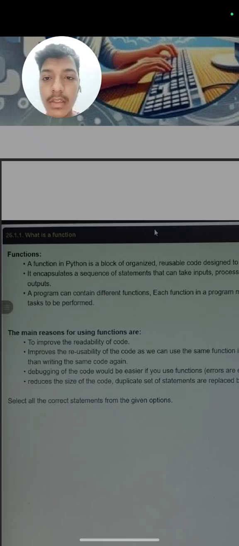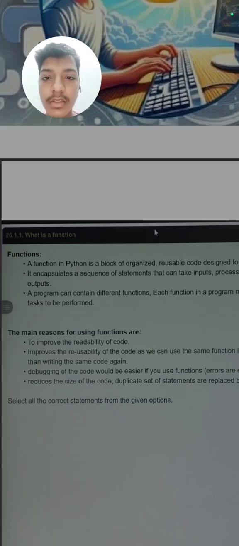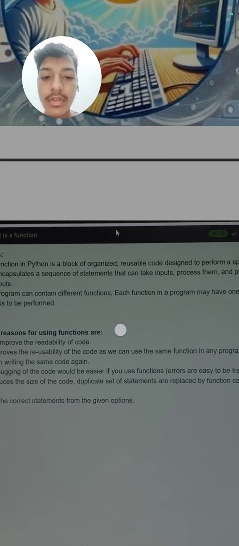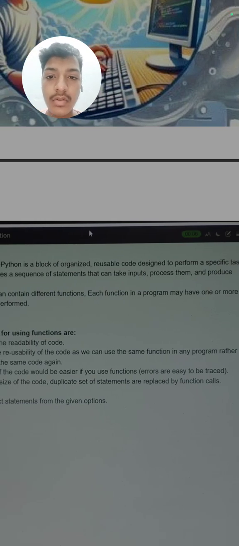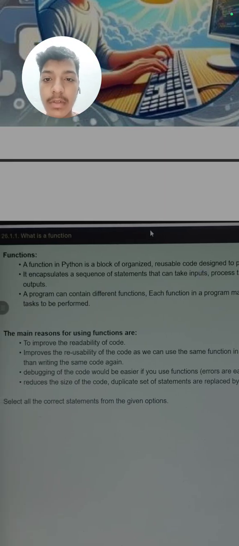So basically the first thing that comes to our mind is: what are functions? Functions are a block of organized code that can be reused again and again to perform a specific task. So what does it mean? Like if you want to perform addition of two numbers, a plus b, till now you have learned that you will write it again and again, a plus b, a plus b. But what if you can write it one time and use it again and again without wasting our time? So we call that a function.